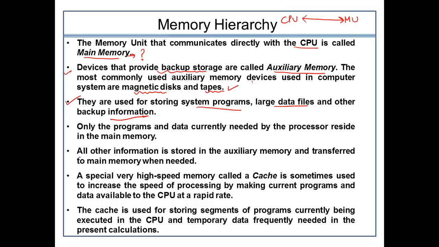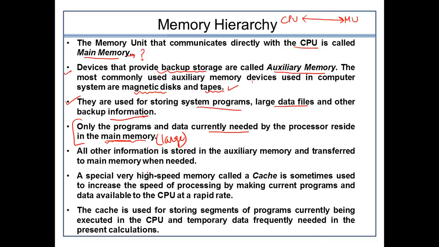So what sort of data can be present here in the auxiliary memory and how is it different from the main memory? Only the programs and data which are currently needed by the processor will reside in the main memory. This is a very important point to understand, because accessing the main memory is a time consuming task because of its size. It is very large in size.